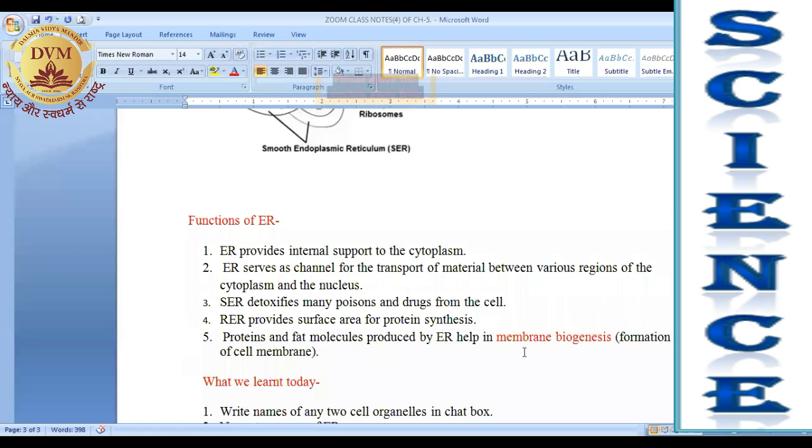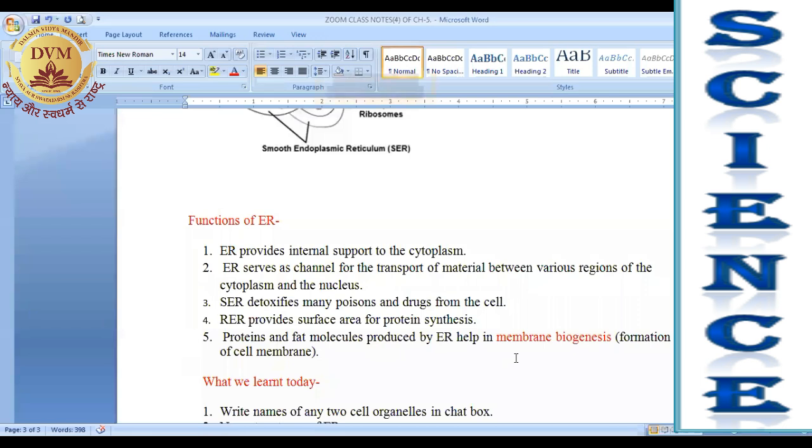And this process of formation of new membrane is known as membrane biogenesis. Membrane means membrane layer, bio means biologically, genesis means formation. Means the formation of membrane naturally with the help of proteins and lipids or fats is known as membrane biogenesis.